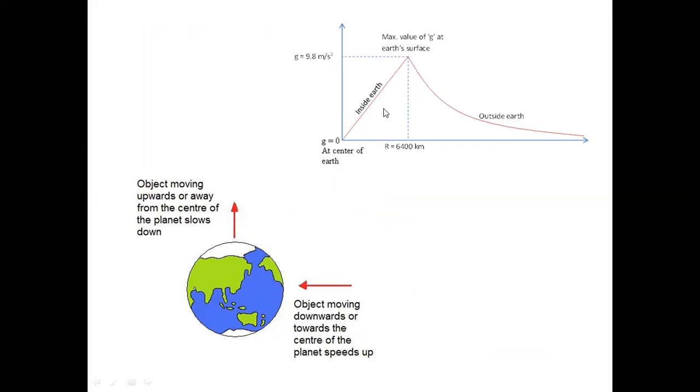This is inside the earth, this is the radius, and outside the earth g decreases. So g has its maximum value at the surface, and then gradually decreases. When the object moves upward or away from the center, g decreases, and when the object moves downwards towards the center of the planet, it increases.